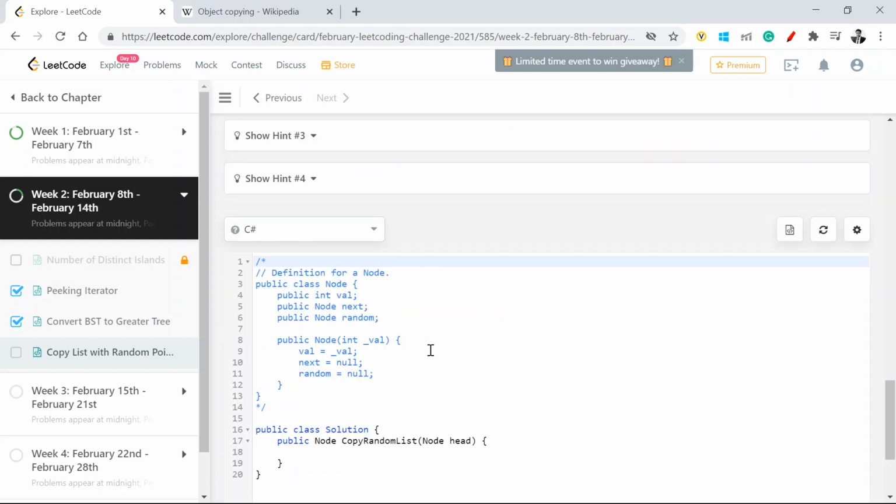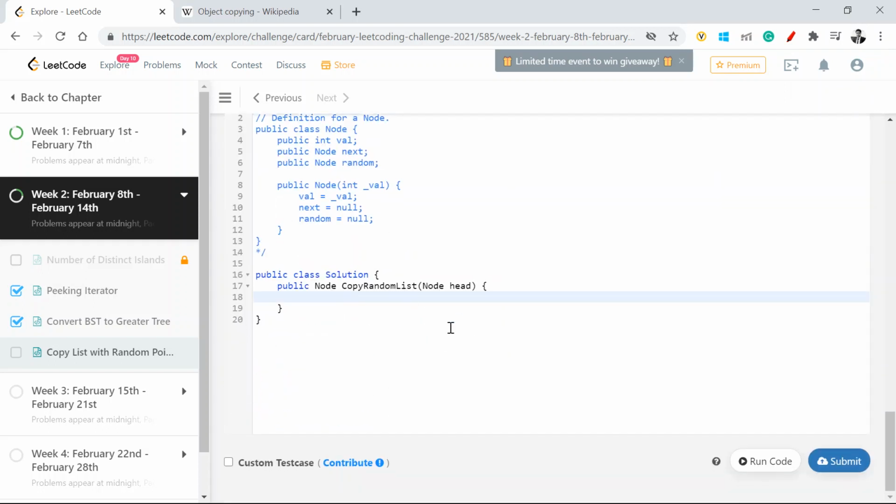So if you look at it, on the first go, what will you think? Okay, I create a temp node, and I will say whatever my temp dot next is, I make it head dot next, right? I can do that, but what is happening here,